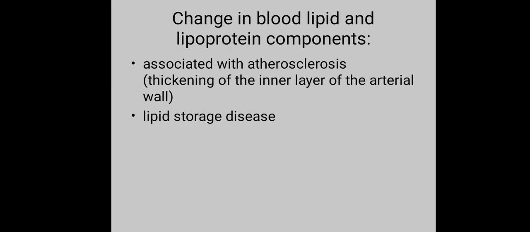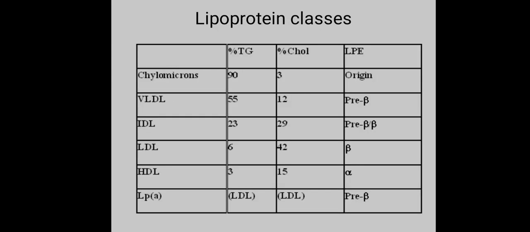Changes in blood lipid and lipoprotein components are associated with atherosclerosis, thickening of the inner layer of the arterial wall, and lipid storage disease. These are the classification of lipoproteins. First one is chylomicrons, and the others are VLDL, LDL, HDL, and apolipoproteins.